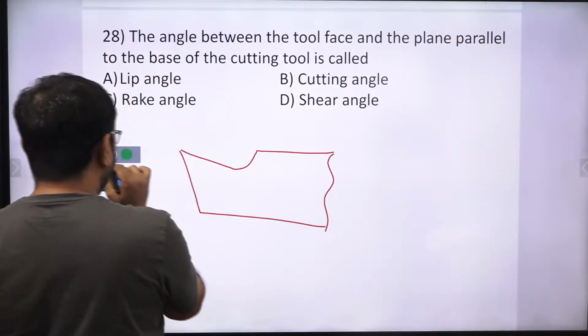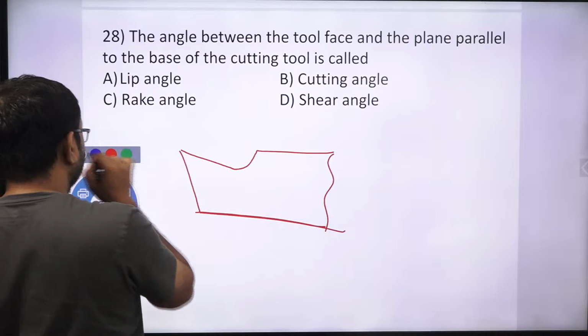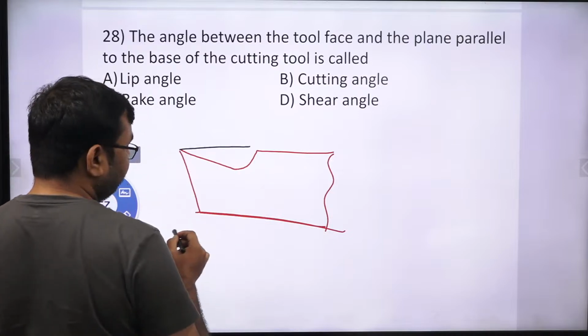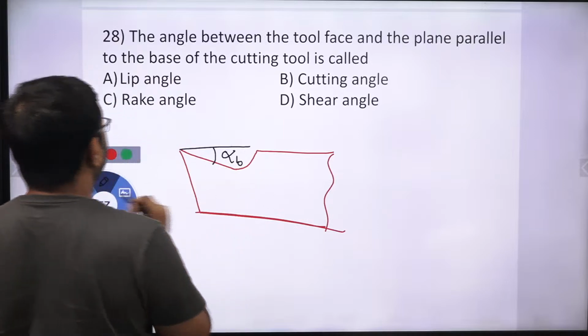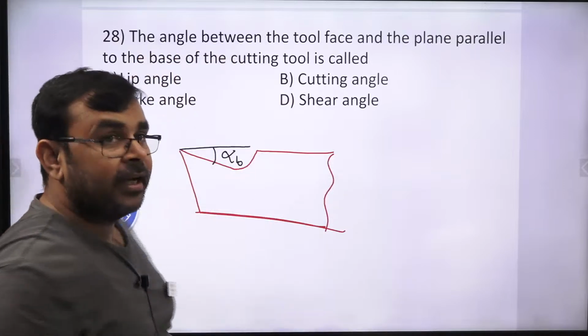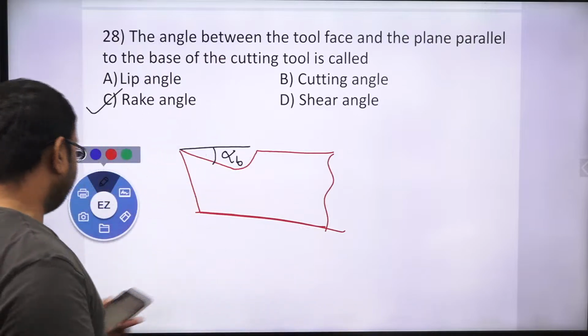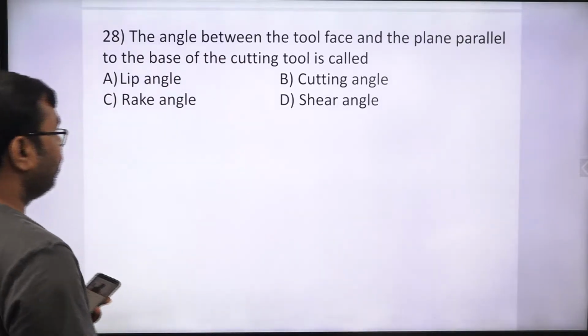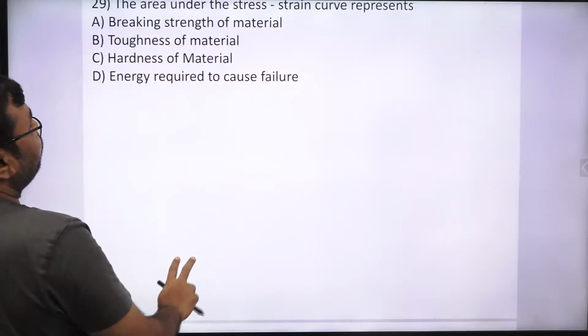So if I draw a line parallel to the base, this is the base, yes or no? And if I draw a line parallel to the base, then obviously the angle between them is called the back rake angle. So the correct answer is rake angle. Yes, option C is the right one. Very good, very good. Okay, so what about this?